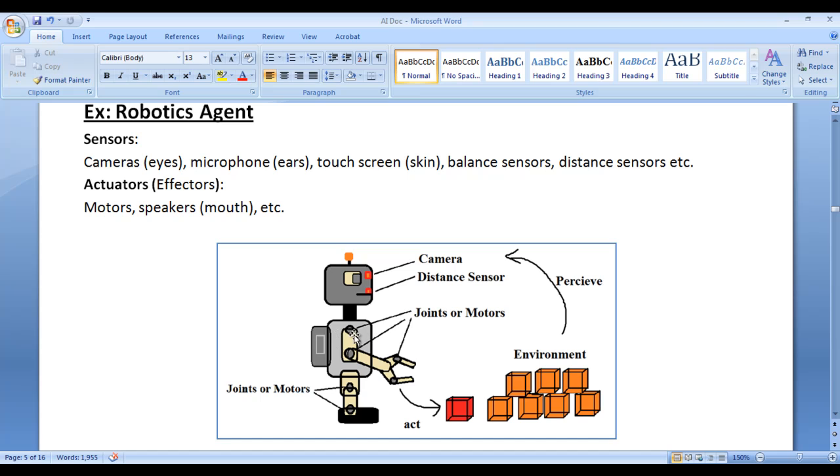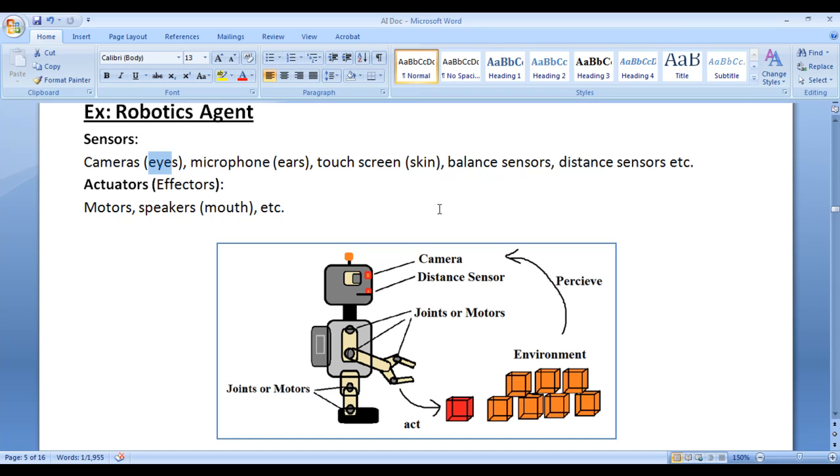The robotics agent receives the input from the environment through its sensors and thinks intelligently so that, in a minimum number of steps, the robot can efficiently pick up this red cube and place it on top of the stack of orange cubes. So the robotics agent guides the robot legs and arms so that the robot can pick this red cube and place it on top of the stack of orange cubes in an efficient way.